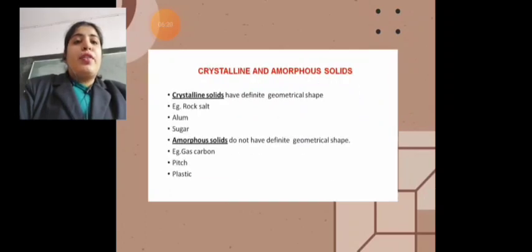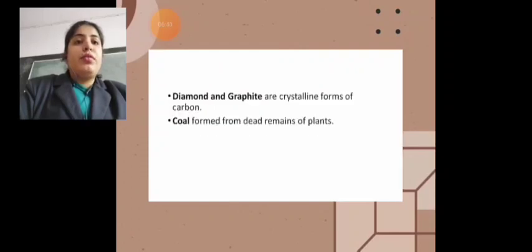Now, crystalline and amorphous solids. Crystalline solids are those solids which have definite geometrical shape, for example rock salt, alum and sugar. And amorphous solids are those solids which do not have definite geometrical shape, which means they do not have a fixed shape, for example gas carbon, pitch and plastic. Now we have studied that diamond and graphite are the crystalline forms of carbon, which means that they have definite shape and sharp edges. And coal is formed from the dead remains of plants.